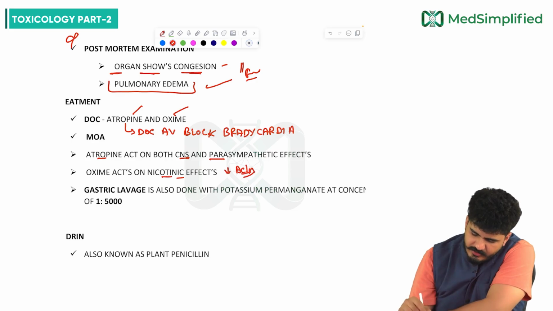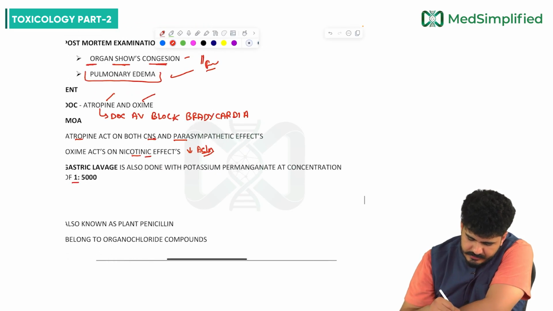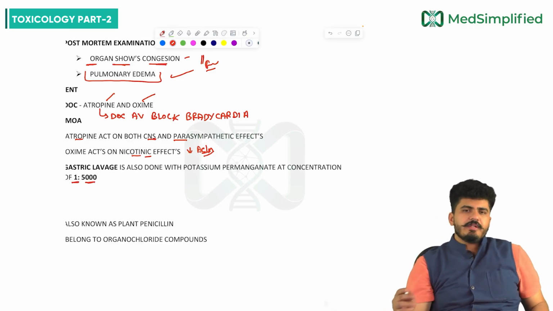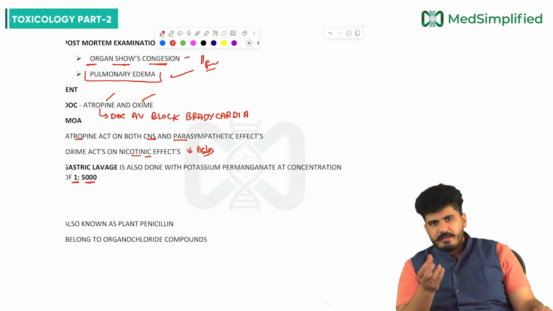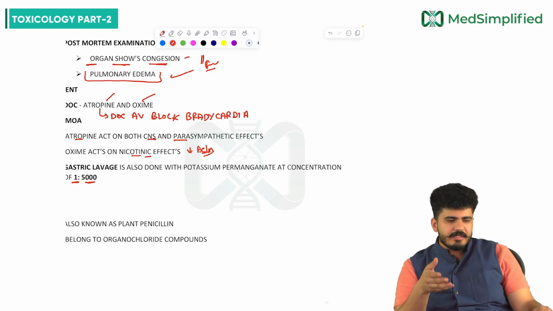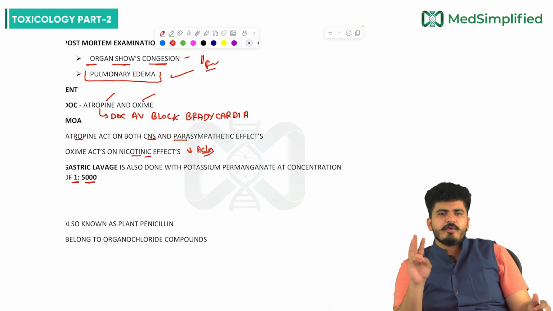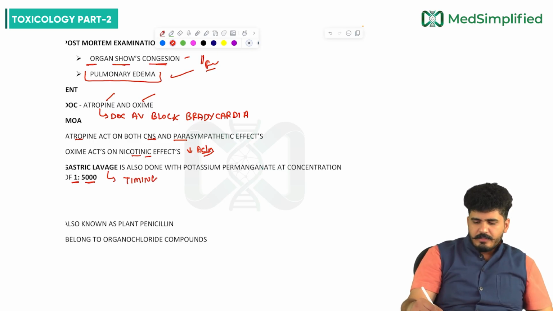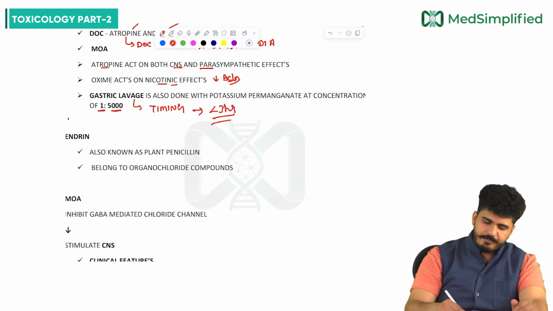Plus, gastric lavage is also done with potassium permanganate at a concentration of 1:5000. You all know how to do gastric lavage. First, you take a sample while putting in the Ryle's tube. Then the potassium permanganate is put inside, and then we wash out two to three times. And regarding the indication, the timing of gastric lavage is important. Timing is less than 3 hours.